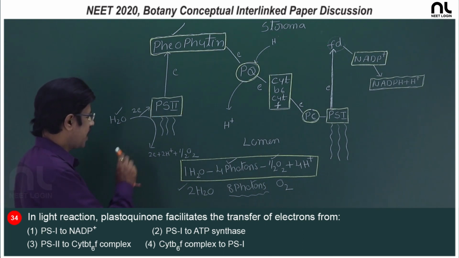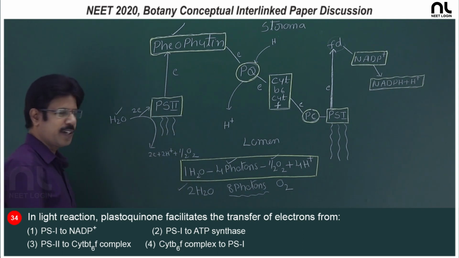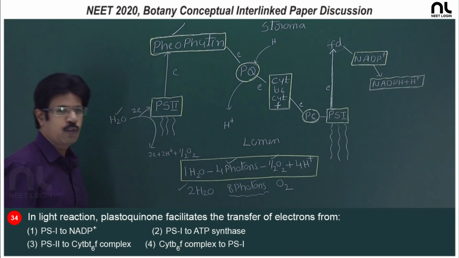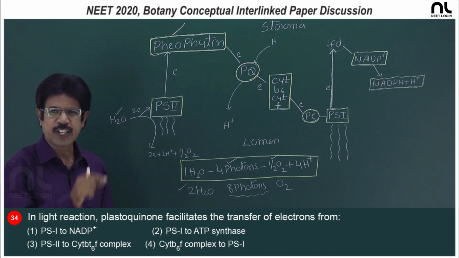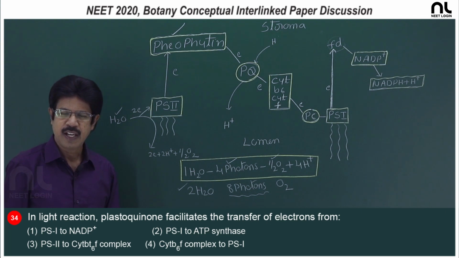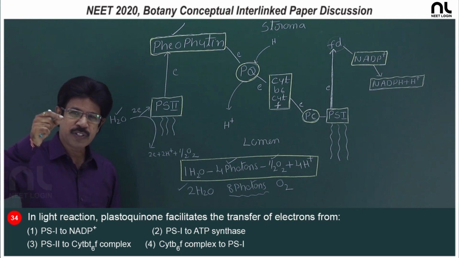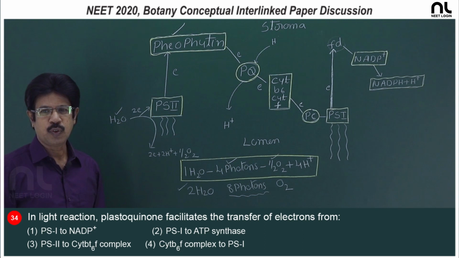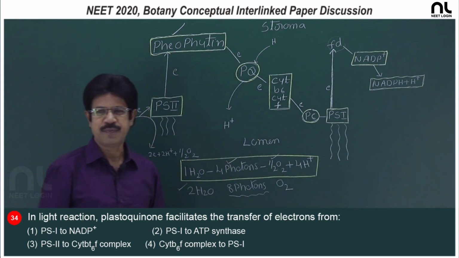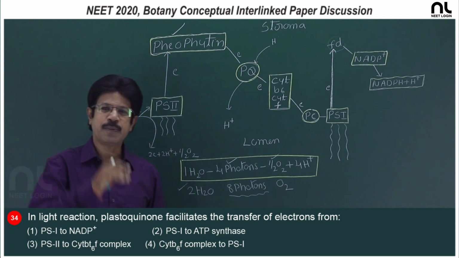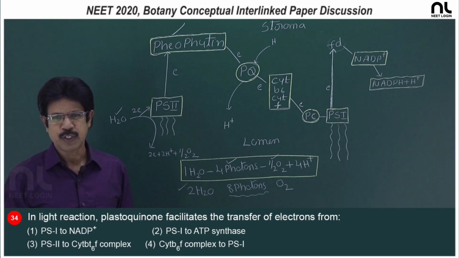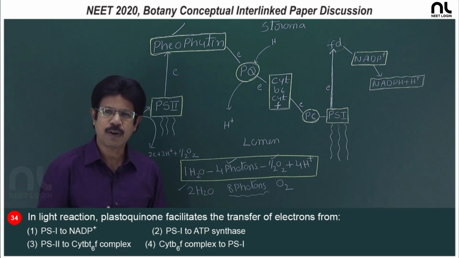So, 1 water molecule yields 2 protons, and 2 protons from the quinone cycle, so 4 protons are accumulated in the lumen for oxidation of each water molecule, and 12 water molecules are involved. So, 48 protons are accumulated in the lumen. Finally, the accumulated protons are utilized in the synthesis of ATP through CF0, CF1 complex.